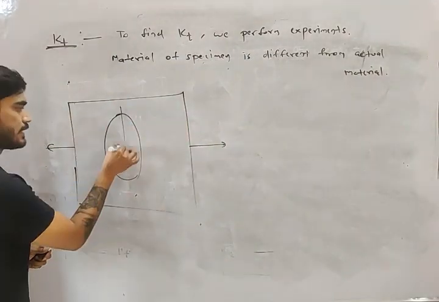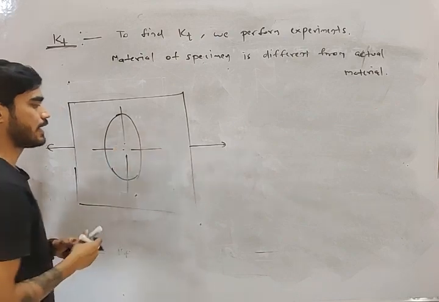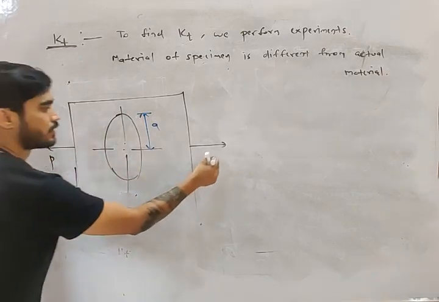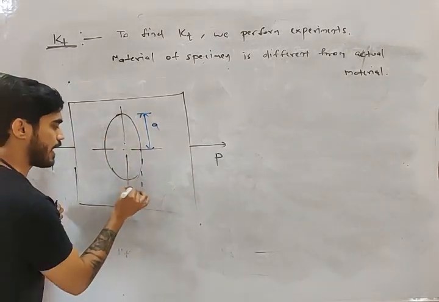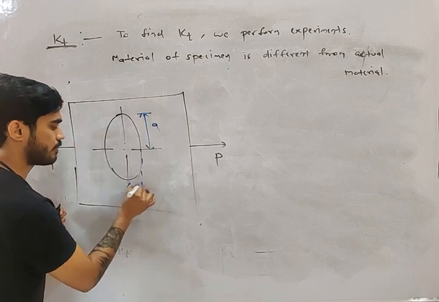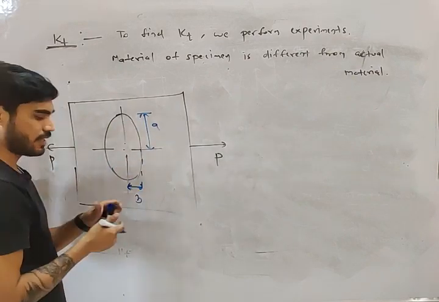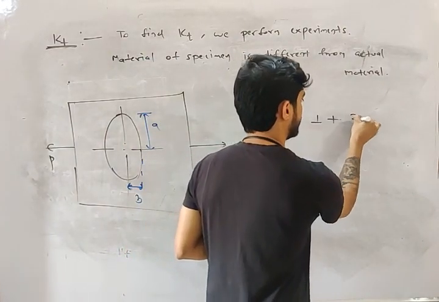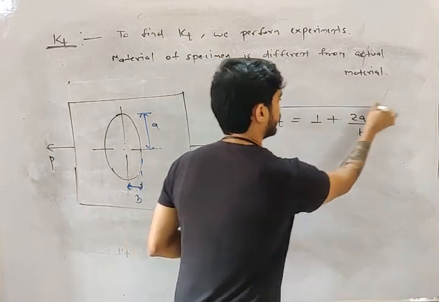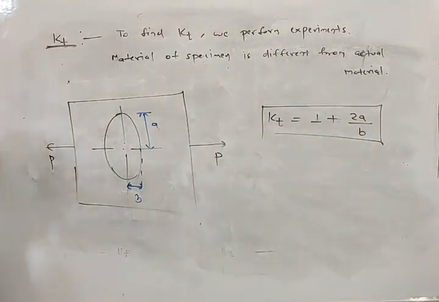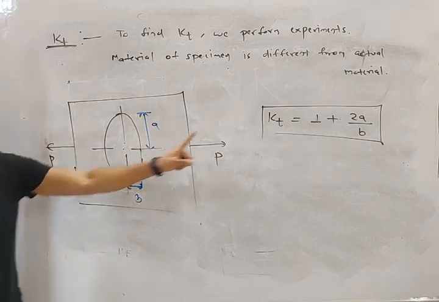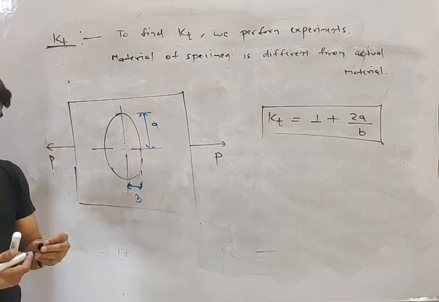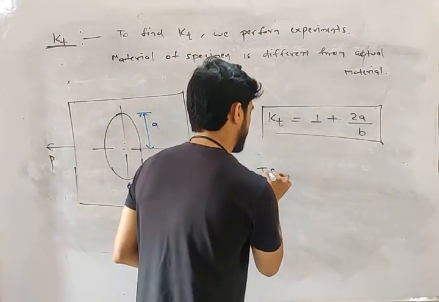Let's say this is the major axis of the ellipse and this is the minor axis. This distance is A, this load is P, and this distance is B. So the KT in this case is given by 1 plus 2A by B. From this formula you can calculate the value of KT for a plate with an elliptical hole.